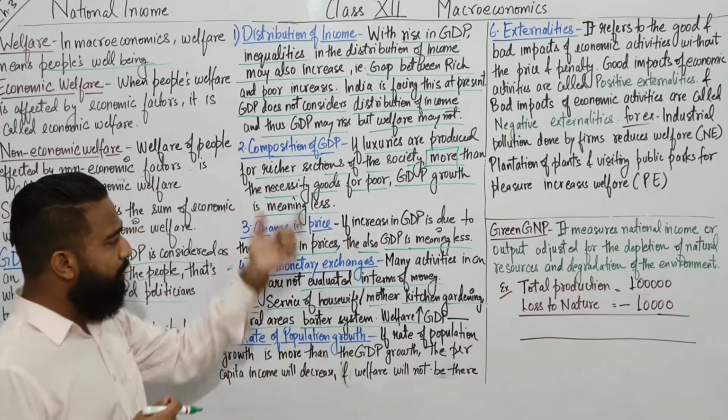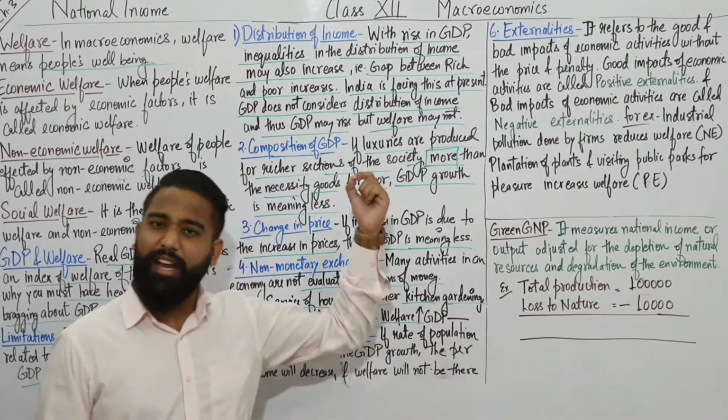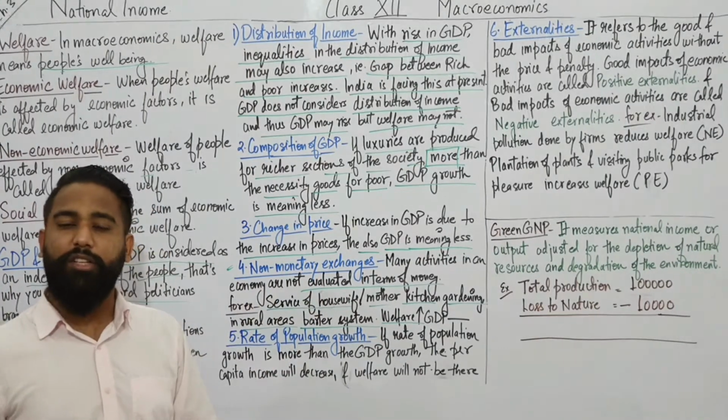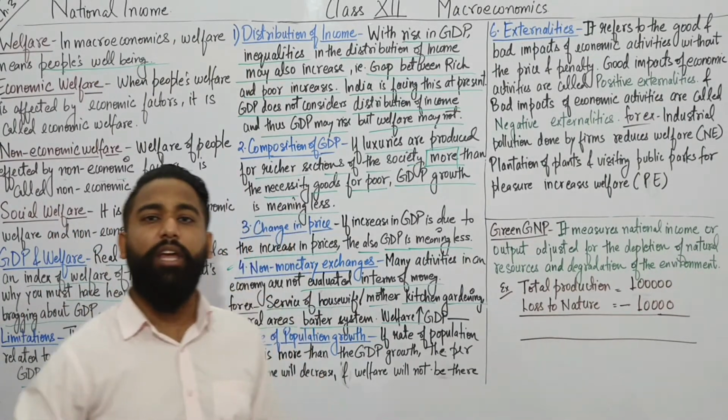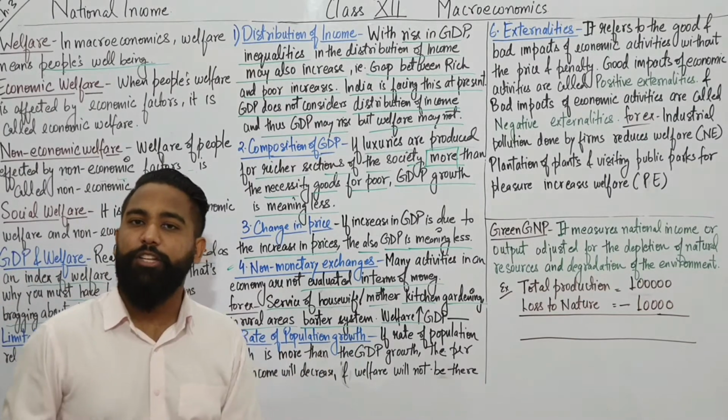So it is the opposite of the other limitation, where GDP is rising but welfare is not. Here the welfare is rising but GDP is not, because those are non-monetary exchanges and they are not included in the GDP. The next one is rate of population growth.